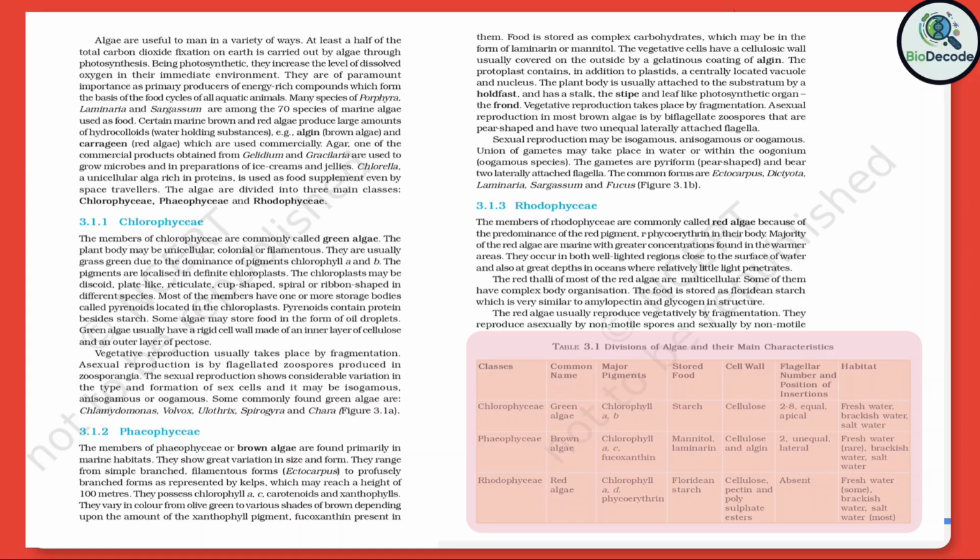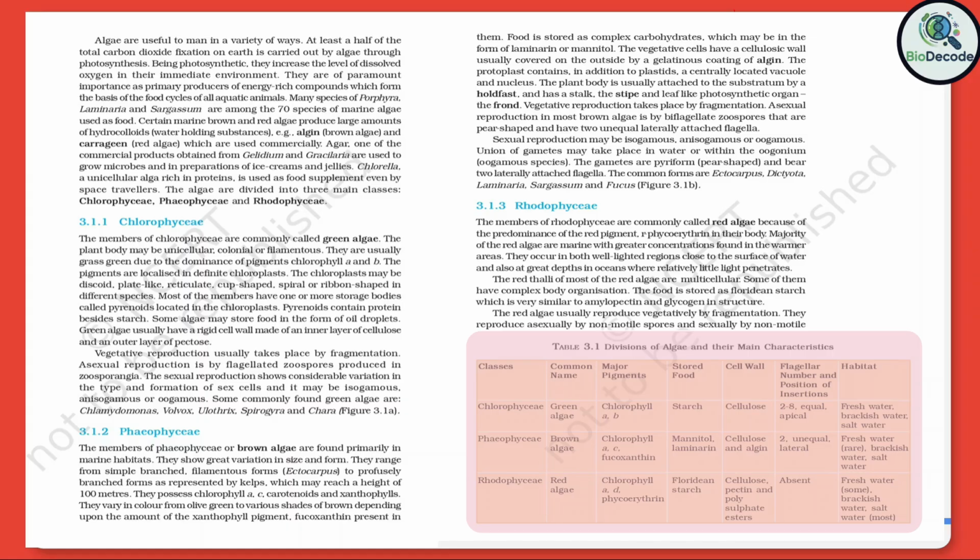Second, brown algae, Phaeophyceae. Next, we move to the brown algae, or Phaeophyceae. Their characteristic brown or olive green color is due to the presence of the pigment fucoxanthin, along with chlorophyll a and c. They store food in the form of laminarin or mannitol instead of starch. Their cell wall has two layers, the inner layer made of cellulose and the outer layer composed of algin, a gelatinous substance. Brown algae are predominantly marine, found attached to rocks in coastal regions and cold seas.